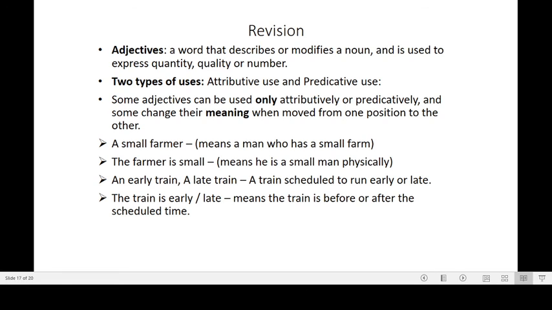For example, if you place the adjective small before the word farmer, then the meaning is a man who has a small farm. If you place the same adjective small after the noun farmer, then it means he is a small man physically. In the same way, if you place the adjective early before the noun train, it means a train scheduled to run early or late. If you place the same adjective early after the noun train, it means the train arrived before or after the scheduled time.